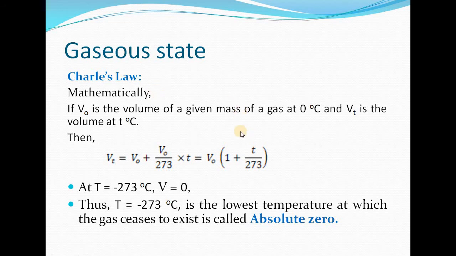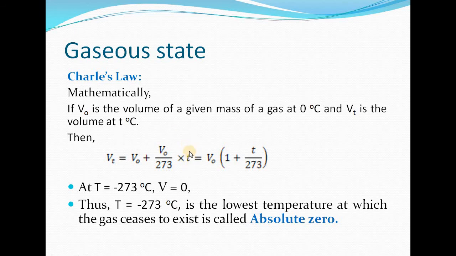Mathematically, what is the statement saying here? The volume of a gas for the given mass, keeping temperature constant, at a temperature T will increase by 1 by 273 of its volume at 0 degrees Celsius for every 1 degree Celsius rise in temperature. So if V0 is the volume at 0 degrees Celsius